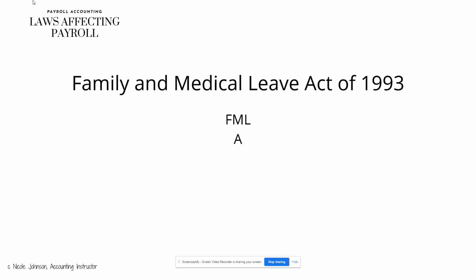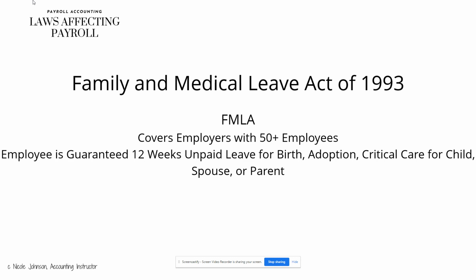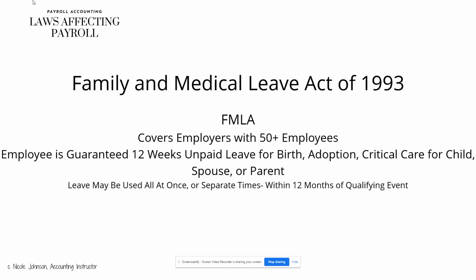Next, we have the Family and Medical Leave Act of 1993. This is also called FMLA, and it covers employers with 50-plus employees. Under this act, the employee is guaranteed 12 weeks of unpaid leave for birth, adoption, or critical care for a child, spouse, or parent. Leave may be used all at once or at separate times within 12 months of the qualifying event.